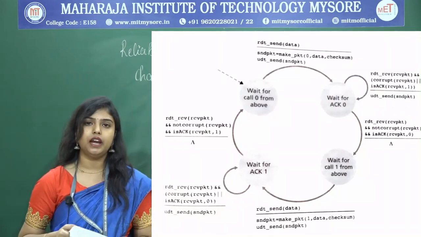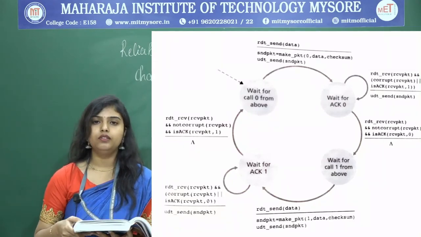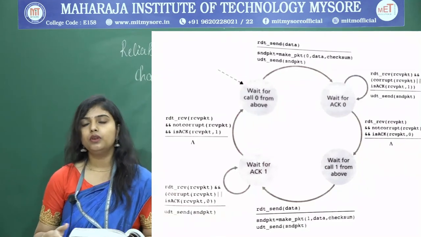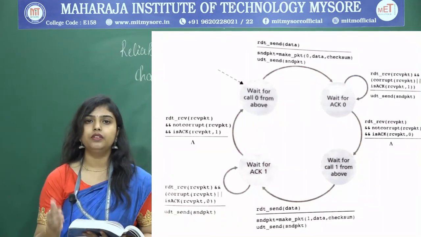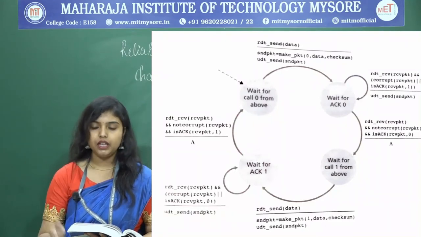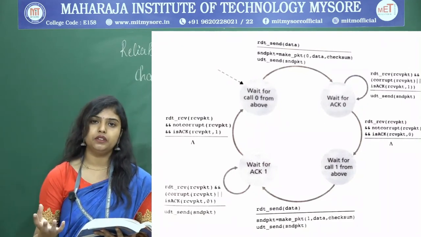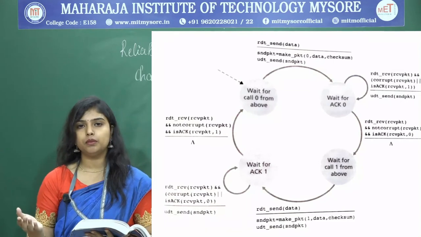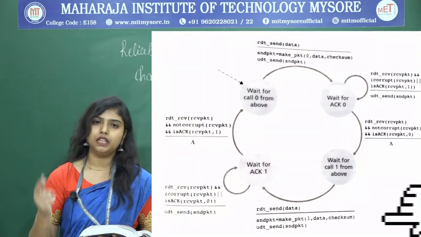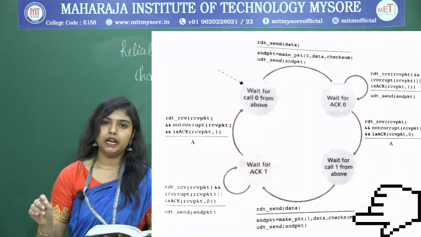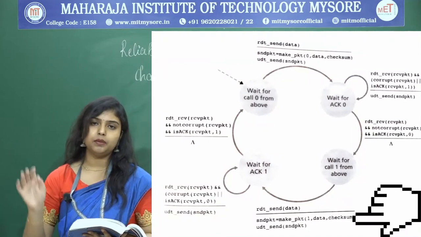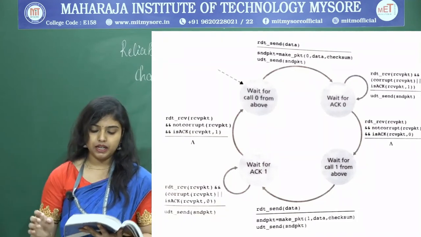What is the next state? Wait for call 1 from above. That means wait to receive the data of the packet with sequence number 1. When you receive the data for the packet with sequence number 1, create a packet with the sequence number 1 followed by the data, also include the checksum, and send it to the next layer.